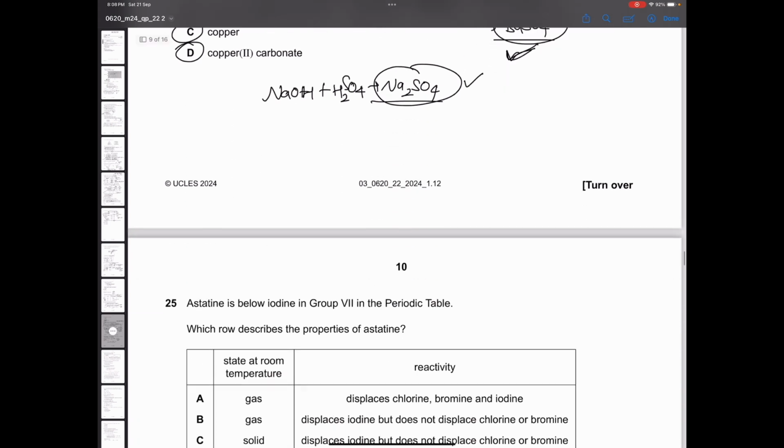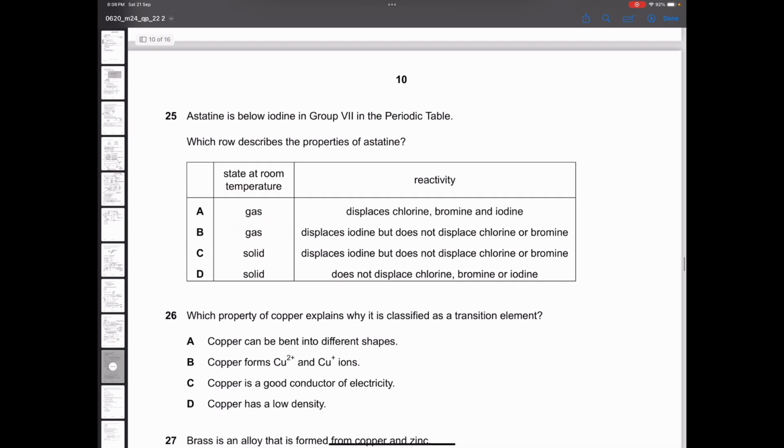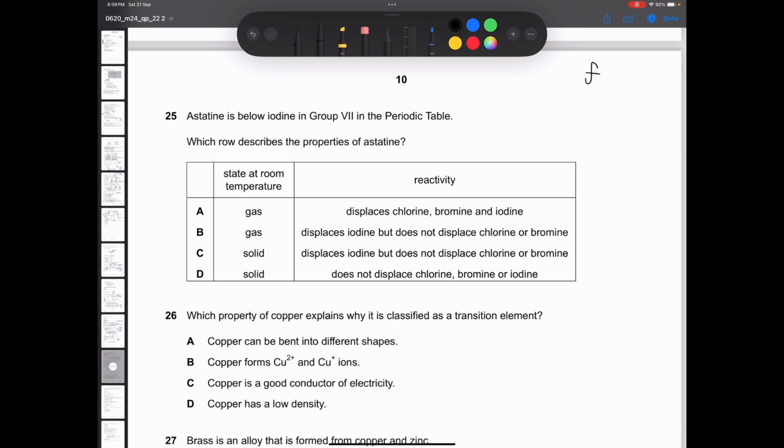Now, next question. Astatine is below iodine. All right. We know that fluorine is there, chlorine is there, bromine, then iodine, then astatine. And we know that as we go down, they start getting denser, and astatine is a solid. And as we go from top to bottom, the reactivity of halogens decreases.